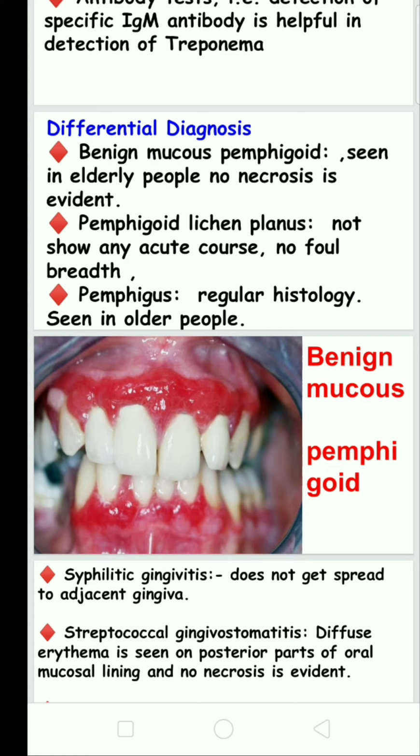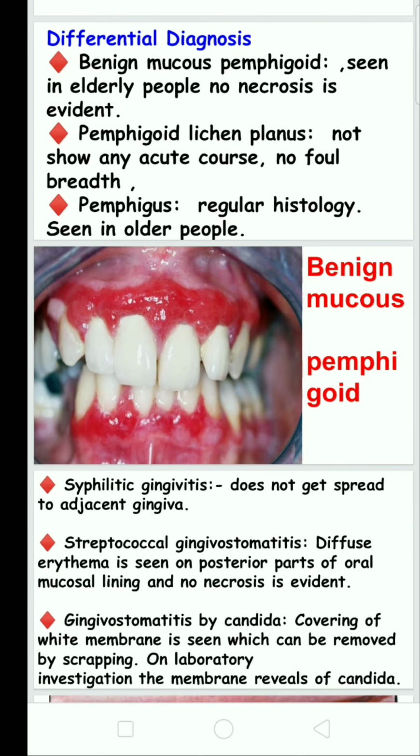Benign mucous membrane pemphigoid is seen only in elderly people and there is no evidence of necrosis, but an acute necrotic ulcerative gingivitis patient has necrosis. This is the major difference between benign mucous pemphigoid and ANUG. And erosive lichen planus does not show any foul breath, but an acute necrotic ulcerative gingivitis patient has foul breath.